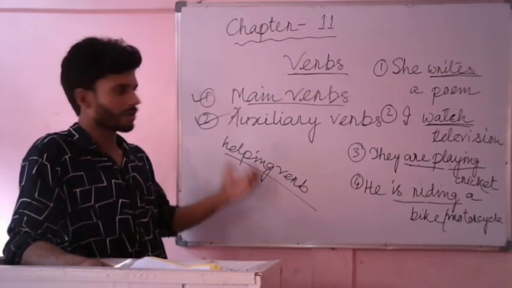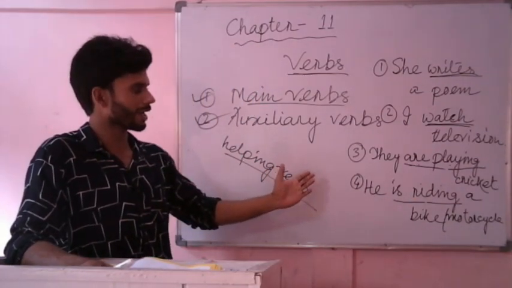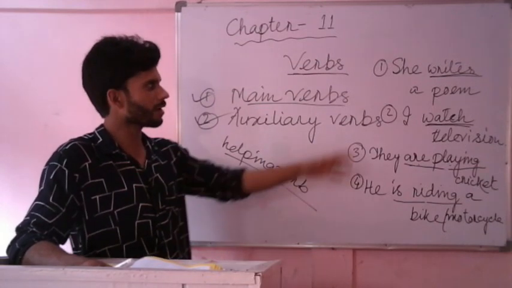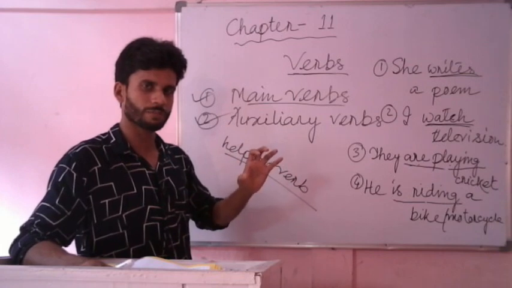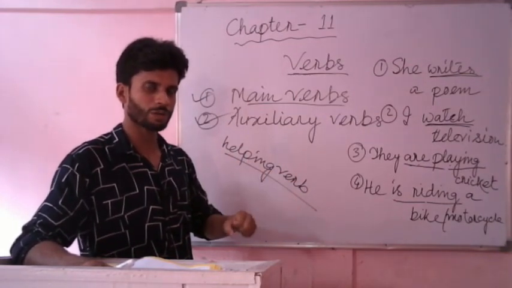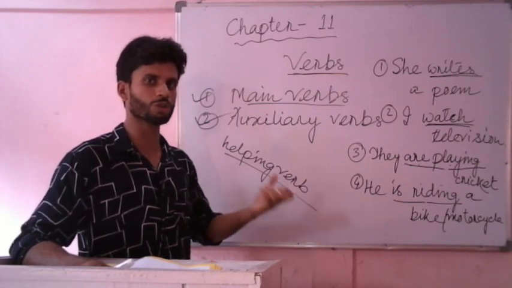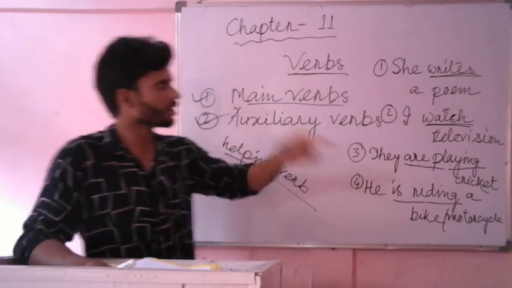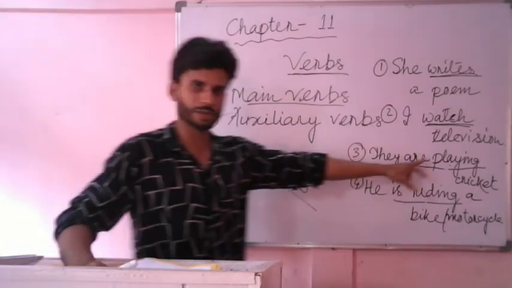So the verbs which help the main verb are called auxiliary verbs or helping verbs, and the verbs which indicate to do something, the action words or doing words, are called main verbs. Main verbs, like here as I have written, write, watch, playing.